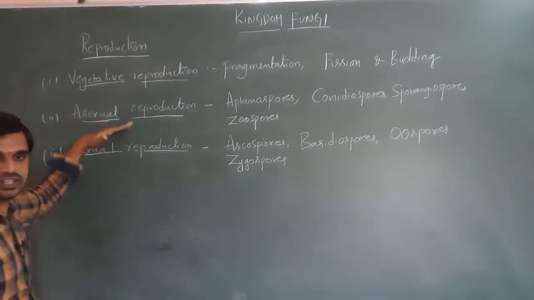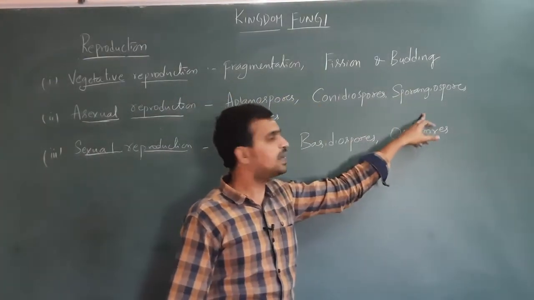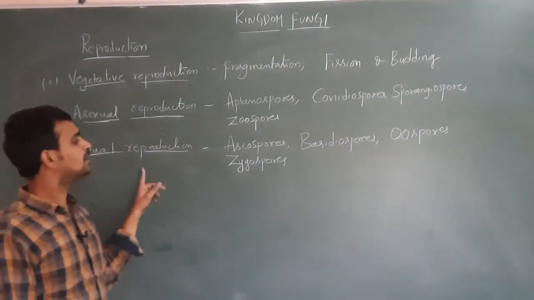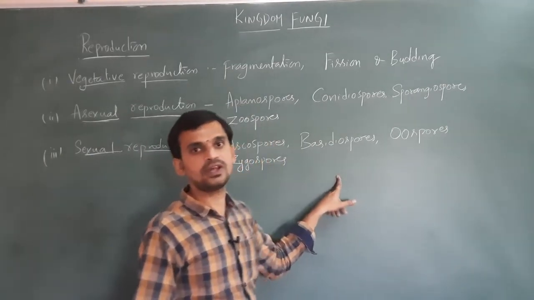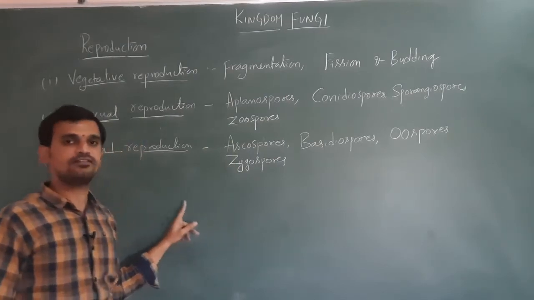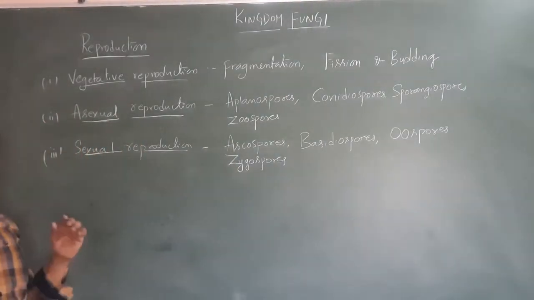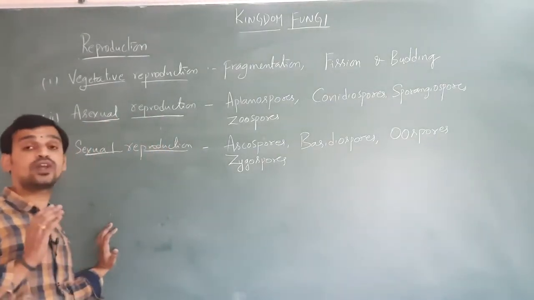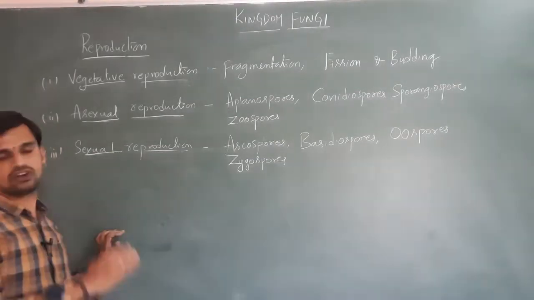Asexual reproduction takes place by aplanospores, conidiospores, sporangiospores or zoospores. During sexual reproduction, ascospores, basidiospores, oospores or zygospores are formed. Any one of these spores can be formed during sexual reproduction. And one more thing you should remember: sexual reproduction in lower organisms, especially in fungi, is quite different from that of the higher organisms.